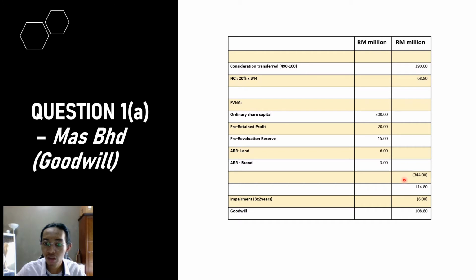And then the impairment was 3 million for 2 years, so it will be 6 million. And then we will get the goodwill, which is 108 million.